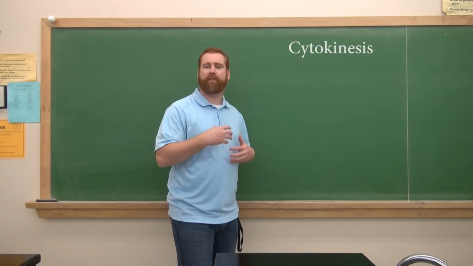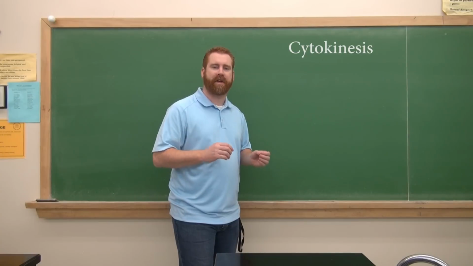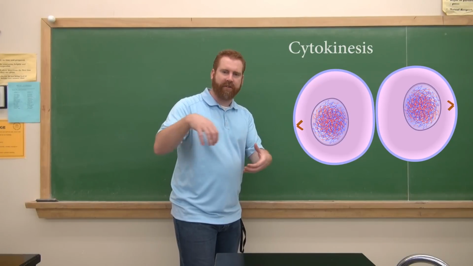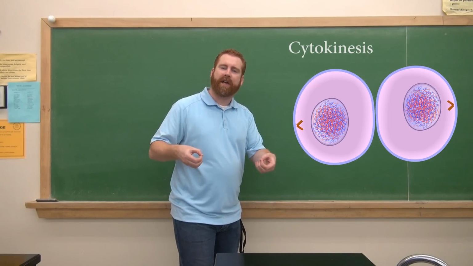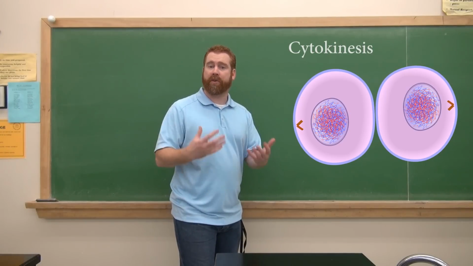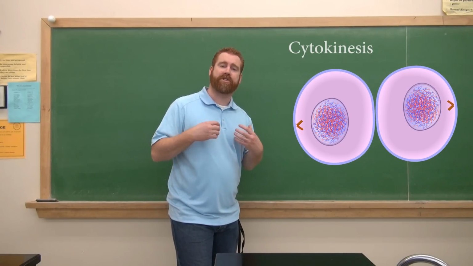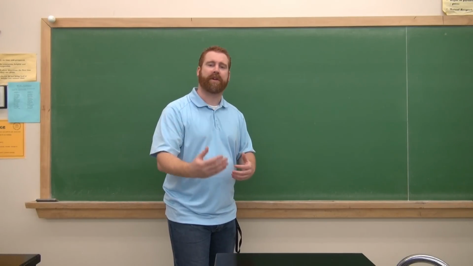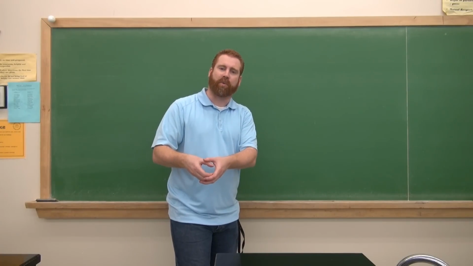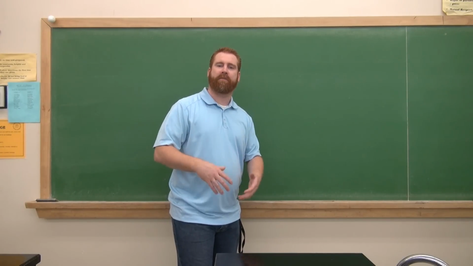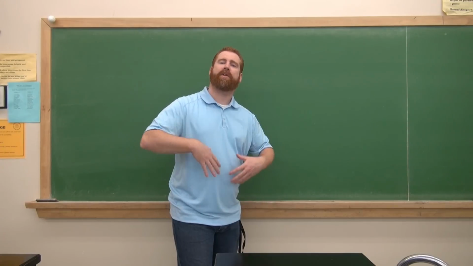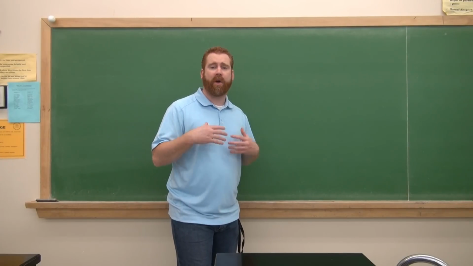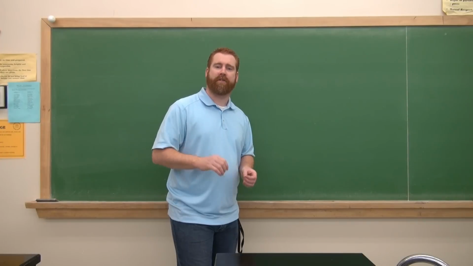Now often we lump in another process here in telophase, and this is a process called cytokinesis. What happens is our cell membrane, now that we have the genetic information on either side, starts to pinch off, and we get our two new daughter cells that are smaller than the original, but are identical in terms of their genetic information. And now each of those daughter cells will enter into interphase, so the cycle continues. Each of those cells will start to grow, prepare, copy its genetic information, produce more organelles, and it'll divide again. That's what's going on over and over again inside your body and in all multicellular creatures. This is the process of mitosis.